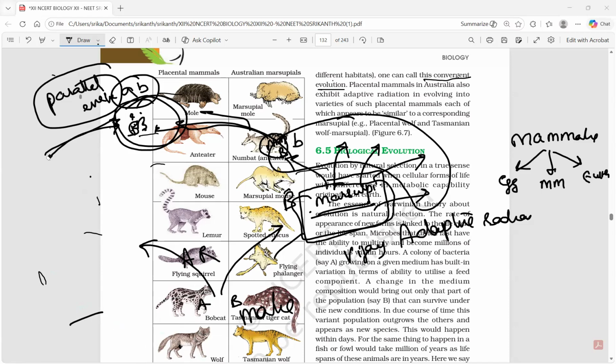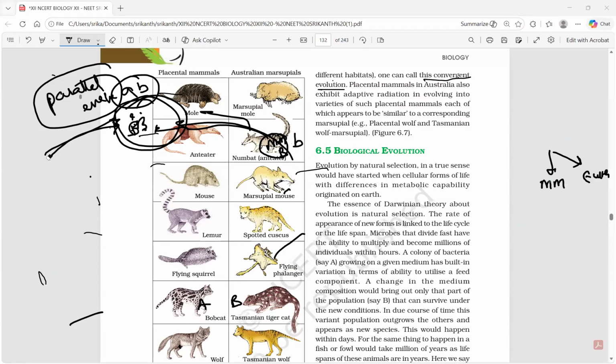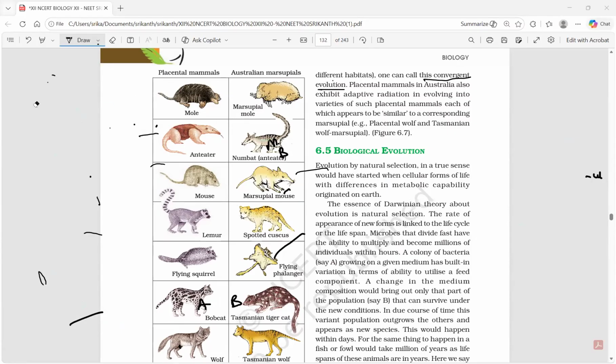The actual idea is an adaptive radiation happened, animals went to different places, again showed adaptive radiation, and some of them reached one place. We can say that particular feature as convergent evolution. The line is one, but it took this much time. This is the story of this particular topic. And now moving on.